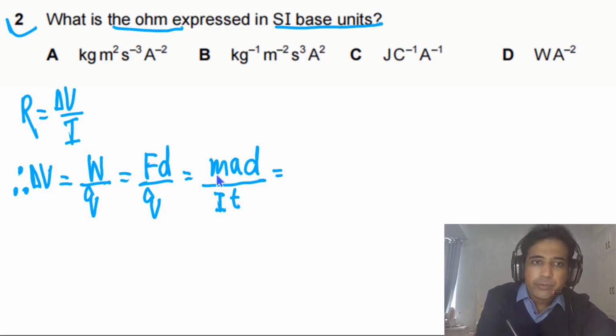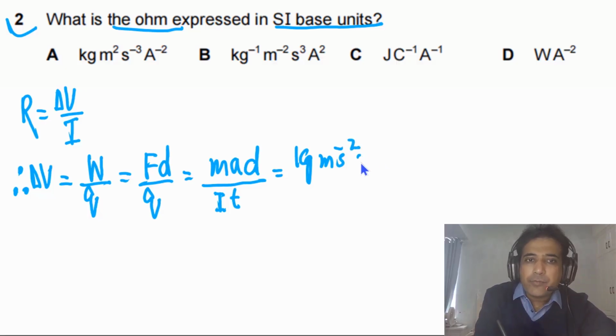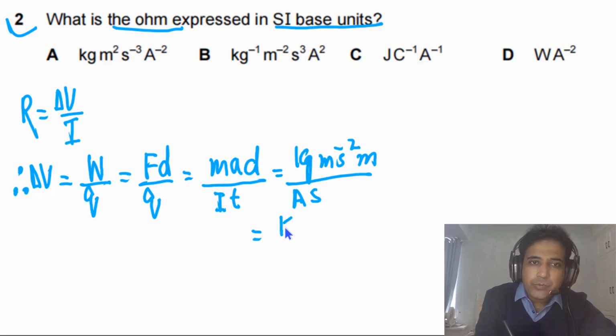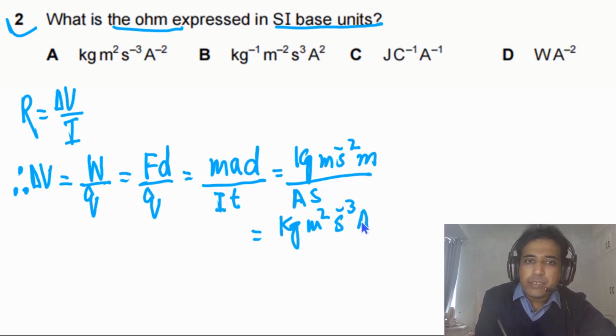Now simply we can write for the mass we have kg, for acceleration meter per second squared, for the distance we have meter, for I is ampere, and for time is second.